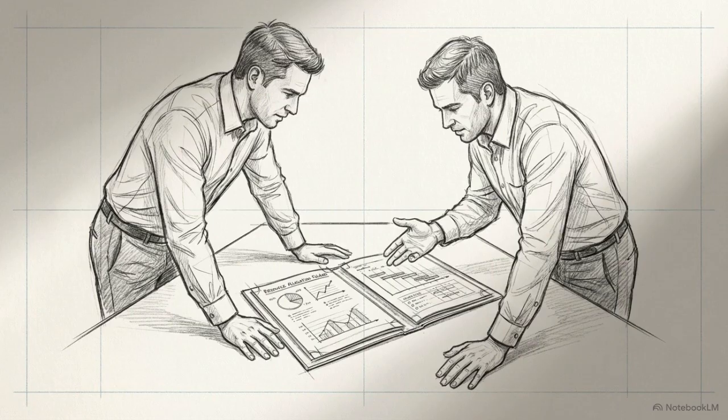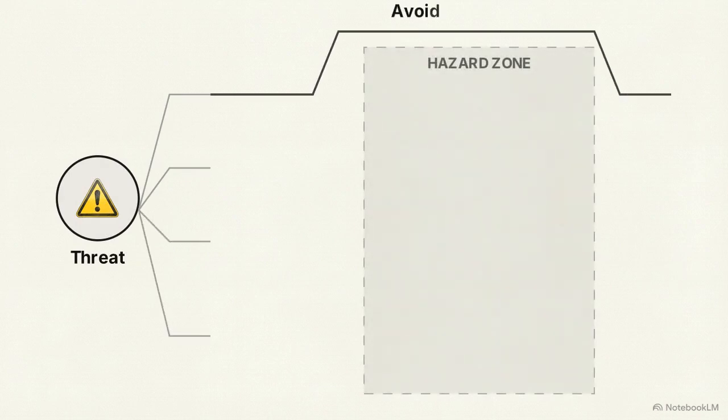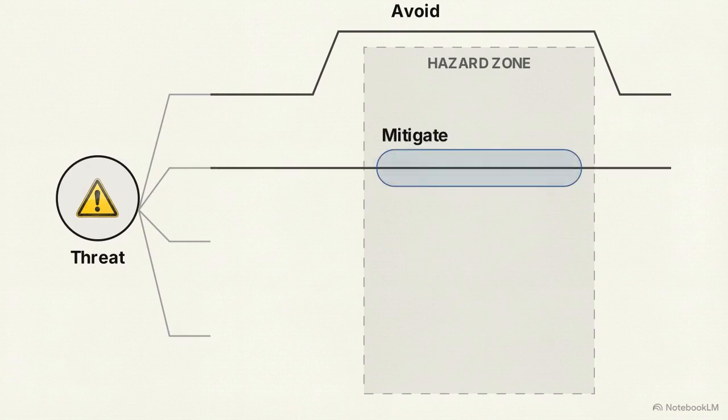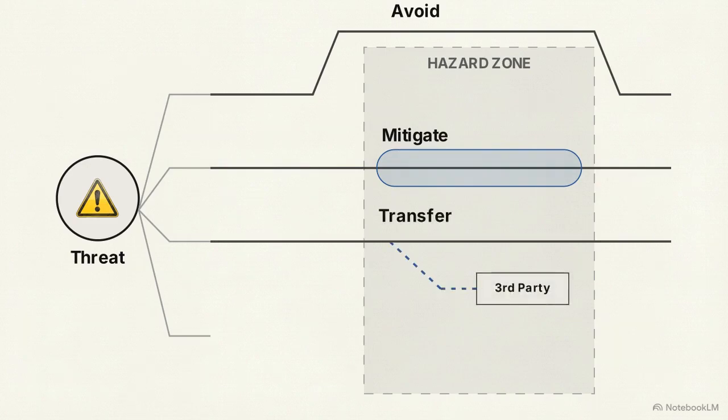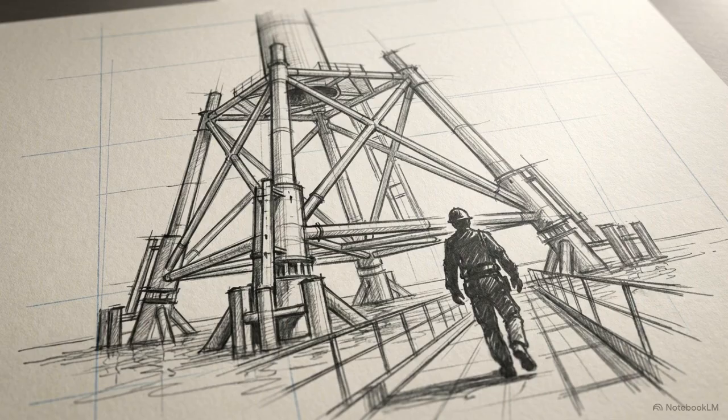With the math solved, risk response is no longer reactive troubleshooting. It is deliberate, strategic allocation. We handle negative risks, or threats, using 4 distinct response vectors. We can avoid the risk by eliminating the pathway entirely. We can mitigate it by reducing its probability or impact. We can transfer the financial burden to a third party, or we can accept it, allocating a reserve to absorb the hit.